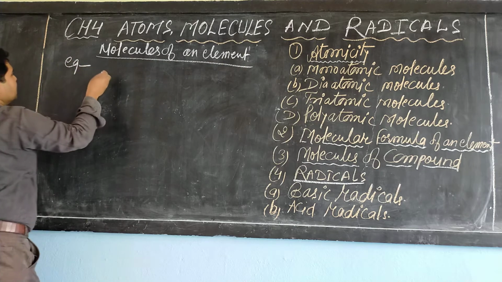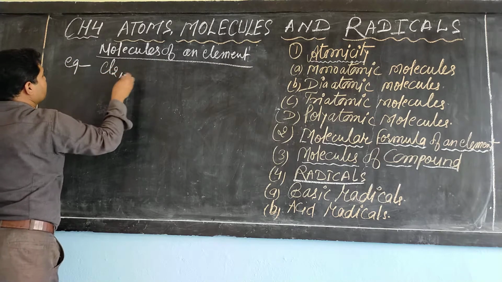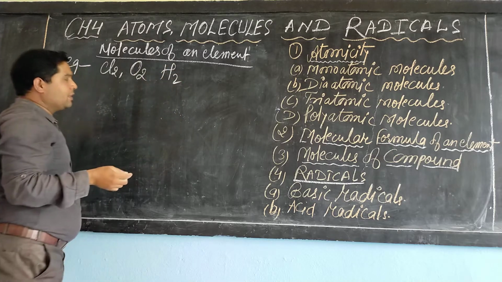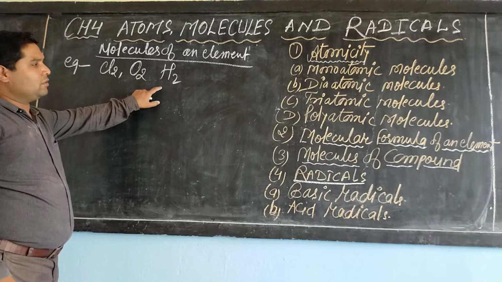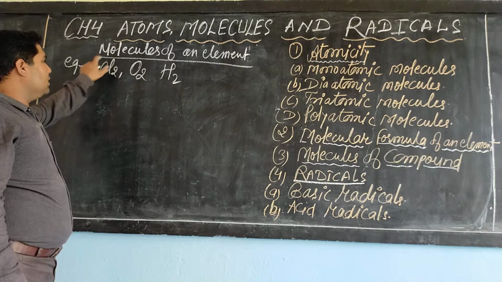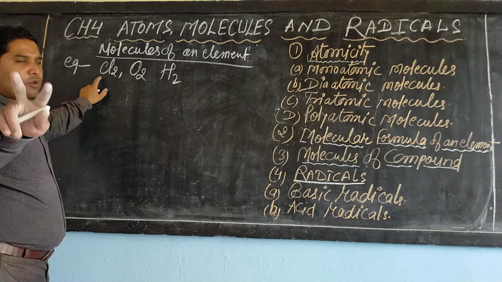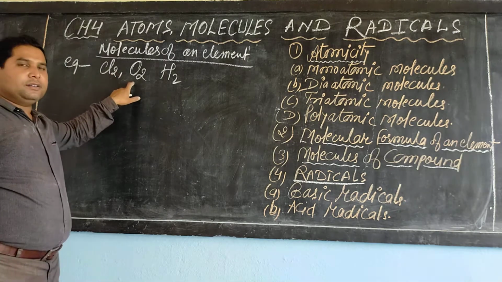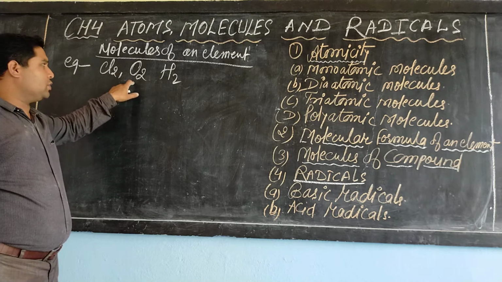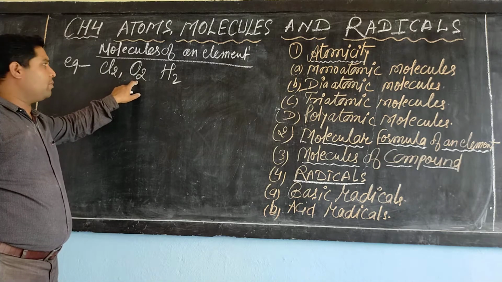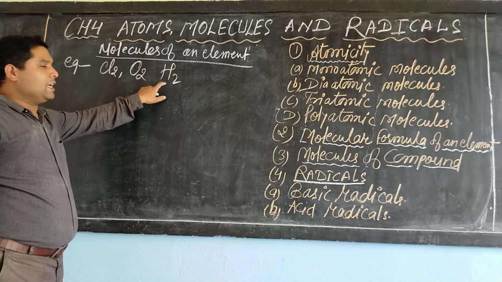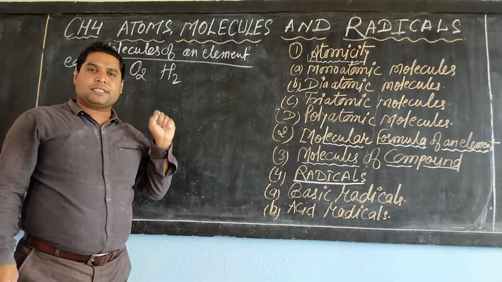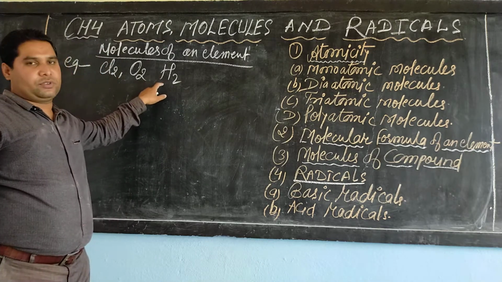See the example here: Cl2, O2, H2. In each molecule of an element, you see here Cl2, 2 atoms of chlorine combine together to form a single molecule of chlorine. Here 2 atoms of oxygen combine together to form a single molecule of oxygen. Here 2 atoms of hydrogen combine together to form a single molecule of hydrogen.